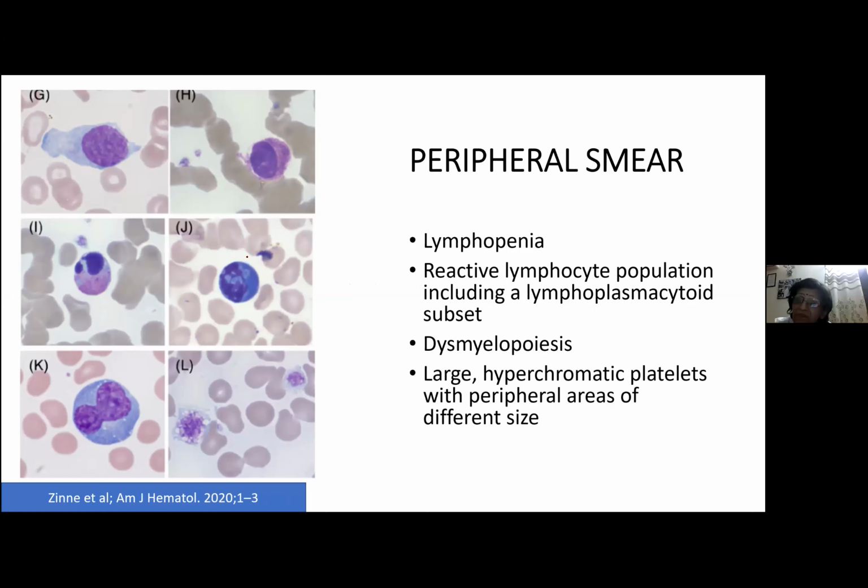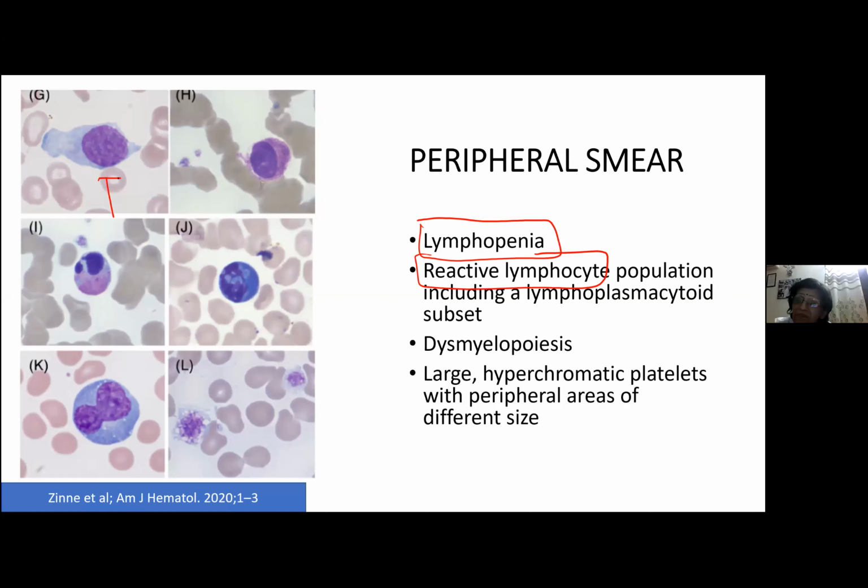So the peripheral smear in COVID patients. If you take a peripheral smear in a COVID patient, it's a viral infection, and all viral infections usually show you what? Reactive lymphocytes. One thing all of you have seen is that lymphopenia is a definitive finding, so you will be seeing lymphopenia. Apart from that, you will see a lot of reactive lymphocytes. So what do you understand by reactive lymphocytes? You will be seeing a lot of lymphoplasmacytoid cells.